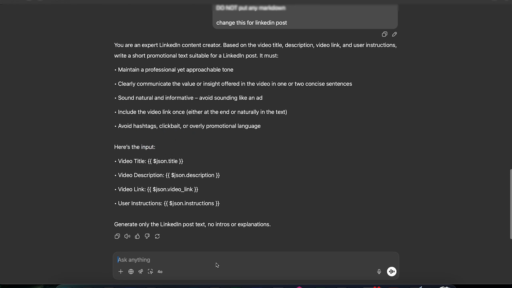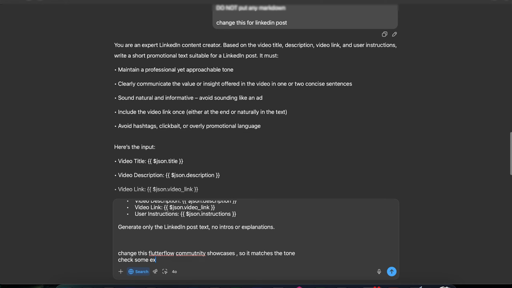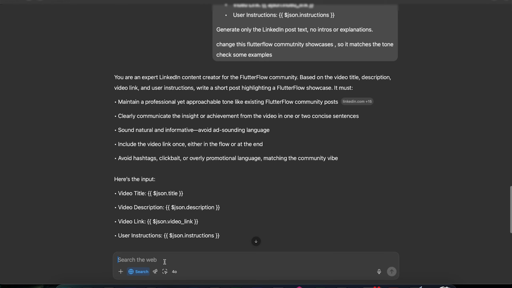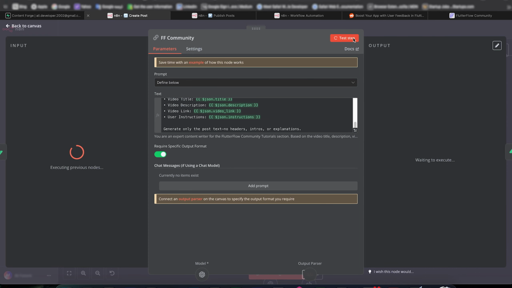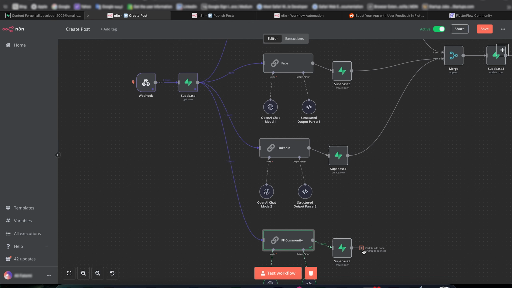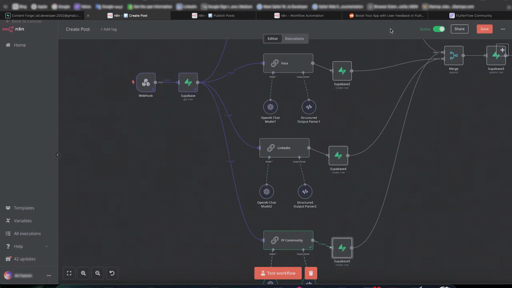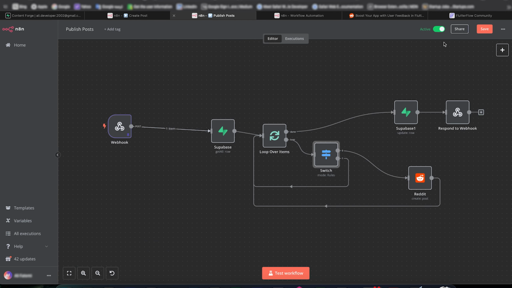So on ChatGPT, and I'm going to give it web search. So it has to go through it. Examples. Wait a bit. No. Not for LinkedIn. For amazing. Okay. Paste it over here. Test it. Beautiful, beautiful. I'm loving everything right now. Just remember something. We need to change this one. So this is FF, that's it. And this one is LinkedIn. Okay, save.